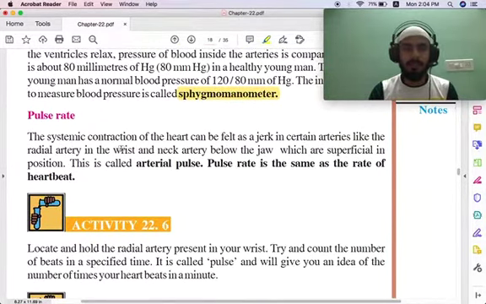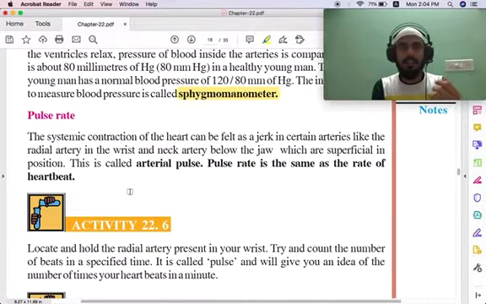Now pulse rate. Pulse rate is nothing but the contraction of the heart, which can be felt as a jerk in certain arteries, like in the wrist. Because of the contraction of the heart, it can be felt in other arteries, like the arteries in the wrist.